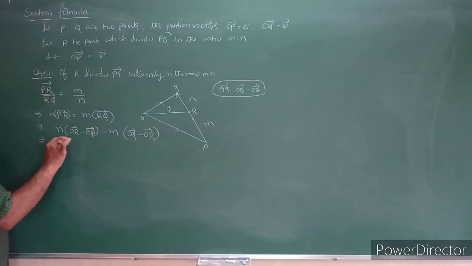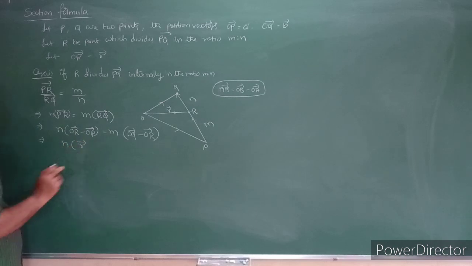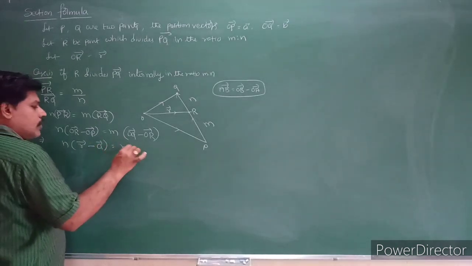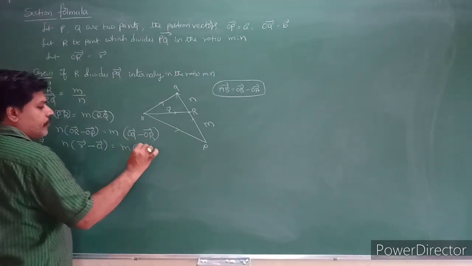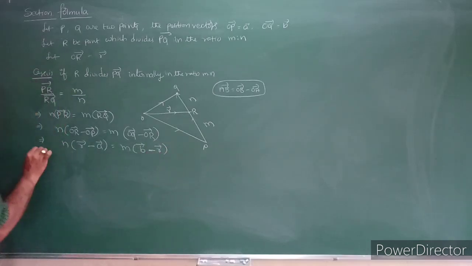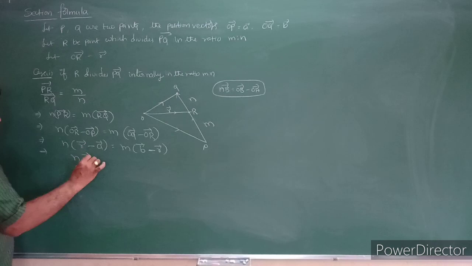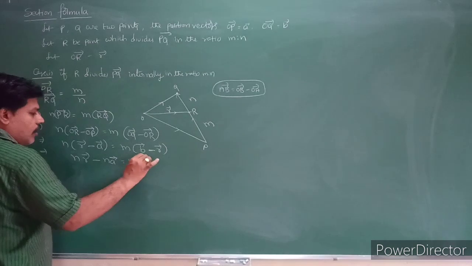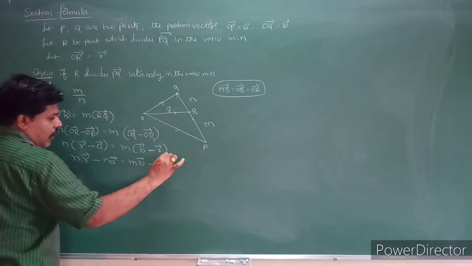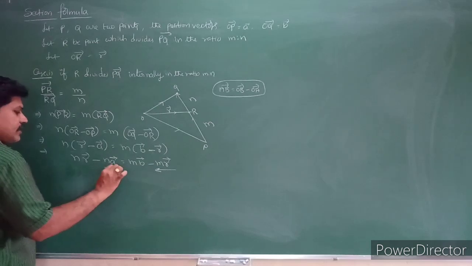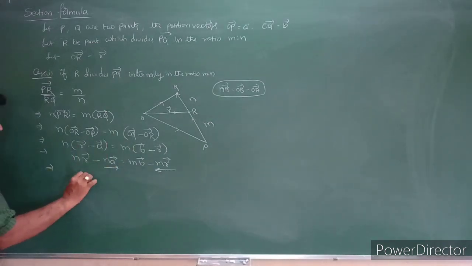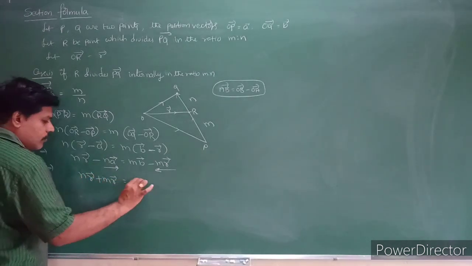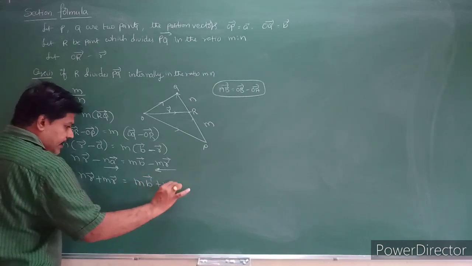So that implies n into what is this OR? OR is nothing but R bar, and OP is nothing but A bar. So that is equal to m into B bar minus R bar. So that implies n R bar minus n A bar is equal to m B bar minus m R bar. So take this term to this side and take this term to that side. What happens? n R bar plus m R bar is equal to m B bar plus n A bar.